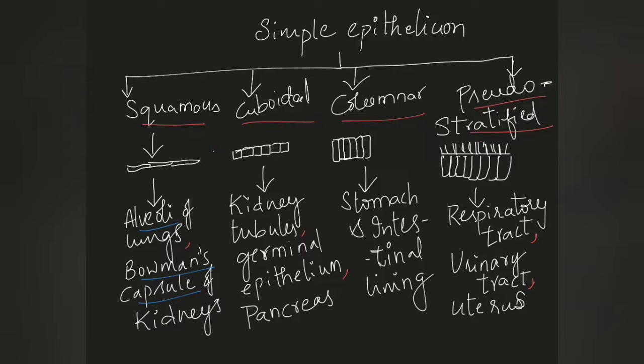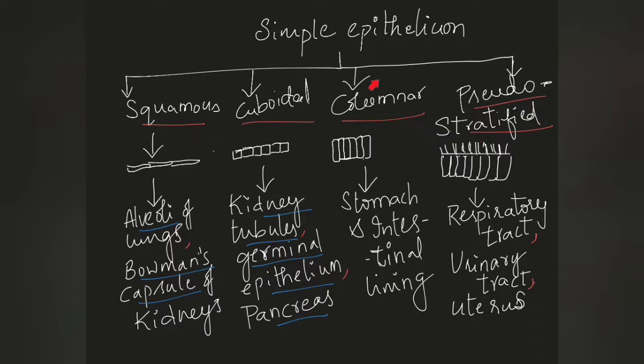This kind of cuboidal epithelium can be observed in the tubules of the kidney, the tubular part, namely the proximal and distal convoluted tubules, loop of Henle, etc. And germinal epithelium, the epithelium present in the testis and ovary, the reproductive organs, is also cuboidal epithelium, as are other exocrine glands like the pancreas. In these places we can observe cuboidal epithelium.